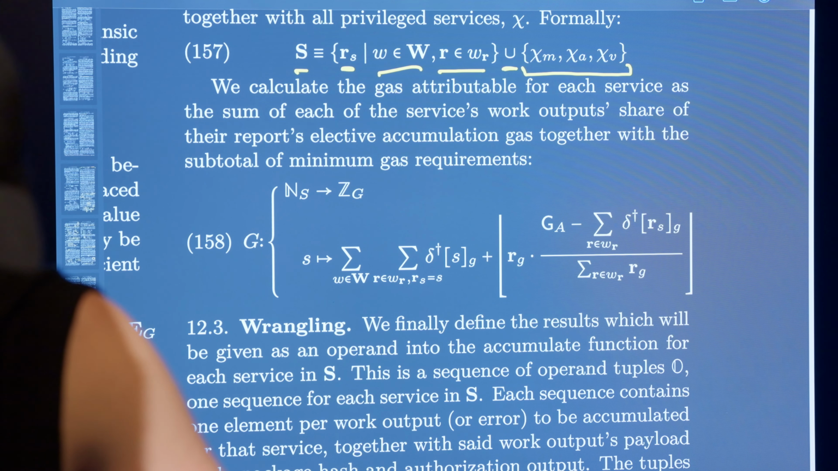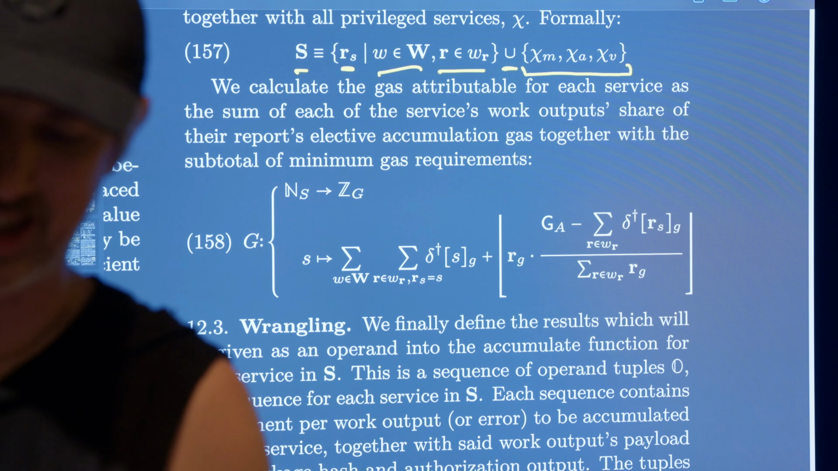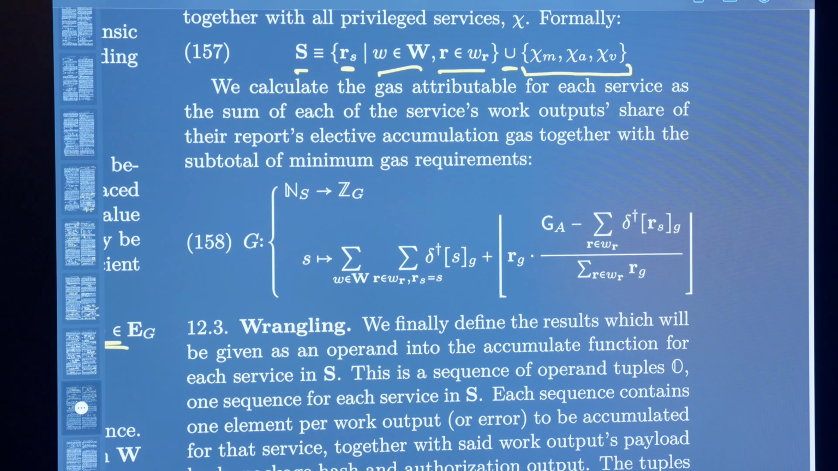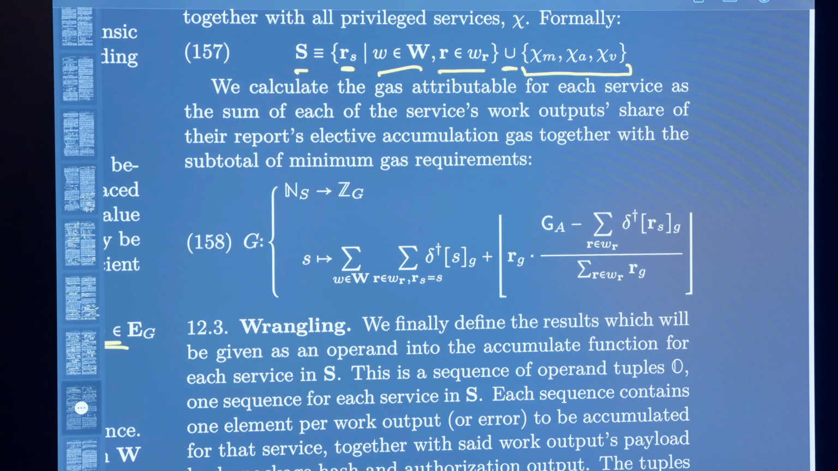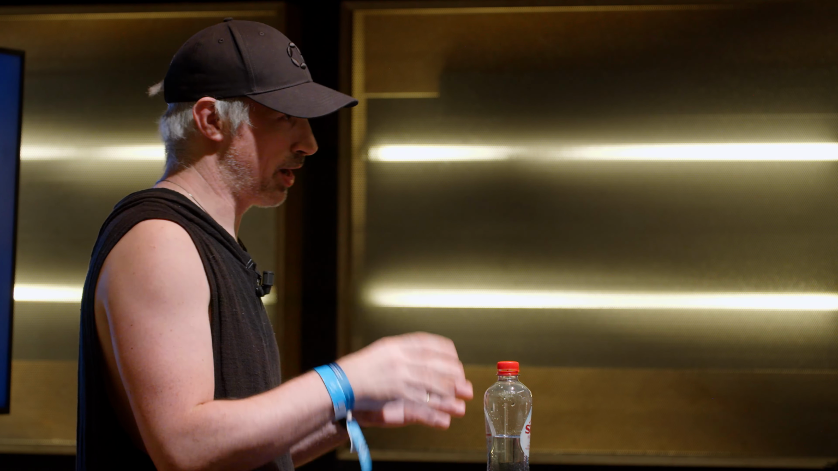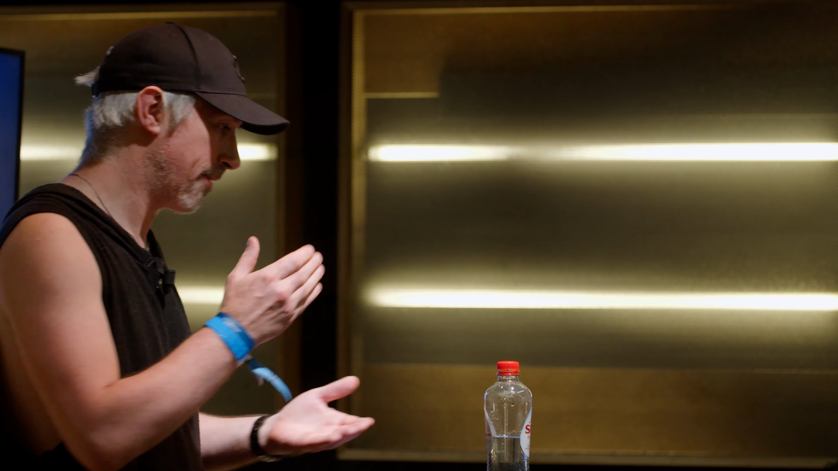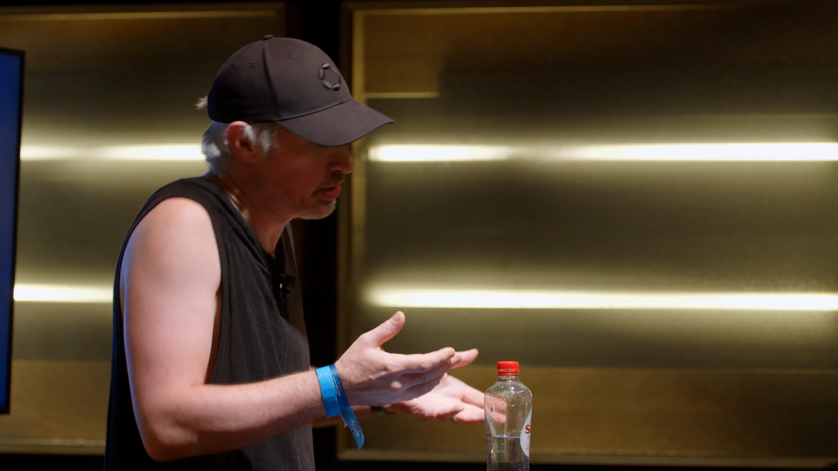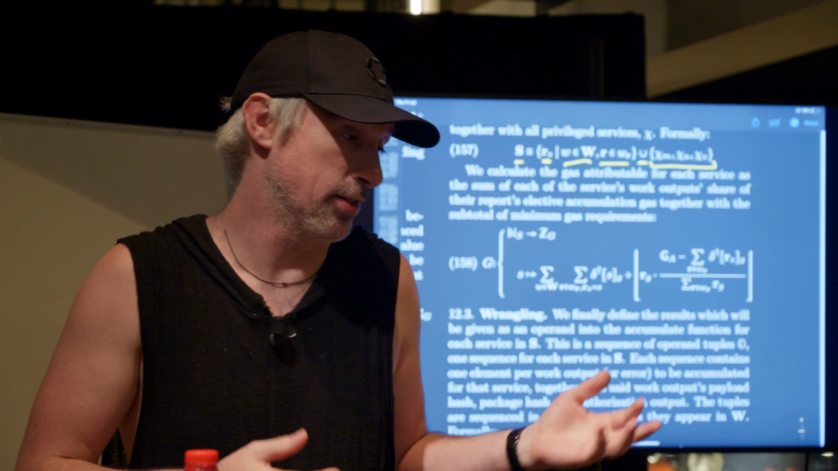All right. Now we calculate the gas attributable to each service as the sum of the service's work output share of the report's elective accumulation gas, together with the subtotal of the minimum gas requirements. So there's a little bit of fiddliness going on here. A service can specify a minimum gas requirement for accumulation, right? It's like, when I get accumulated, you have to give me at least this amount of gas, because there may be some important work to be done in accumulation that just needs this gas. Parachains are a simple example.